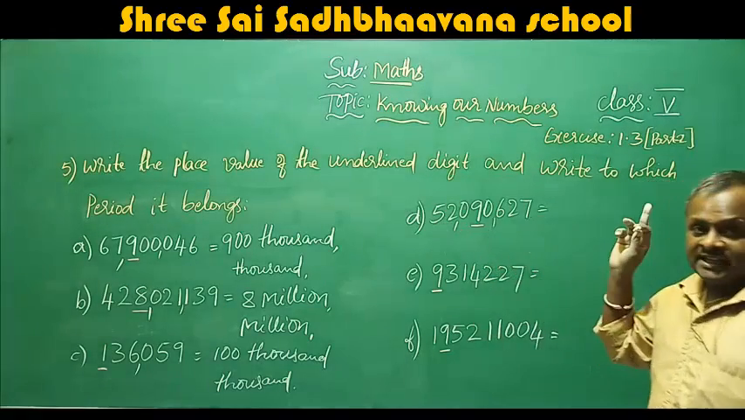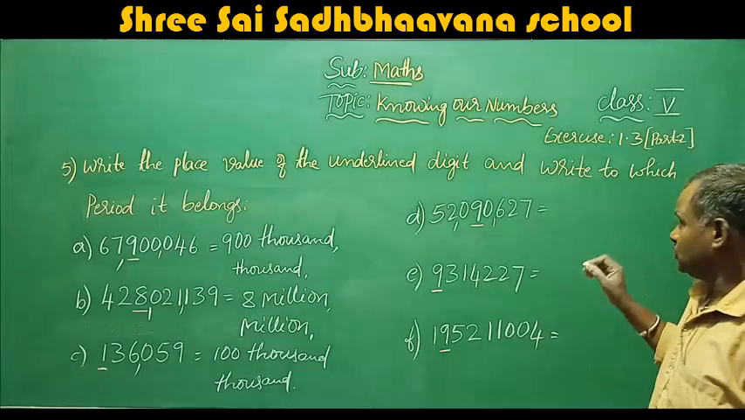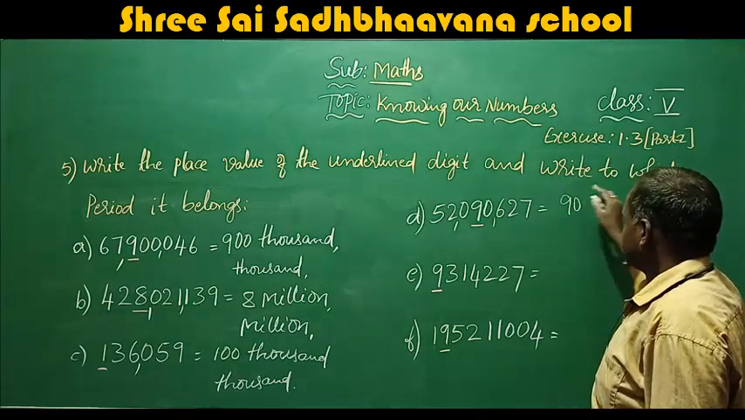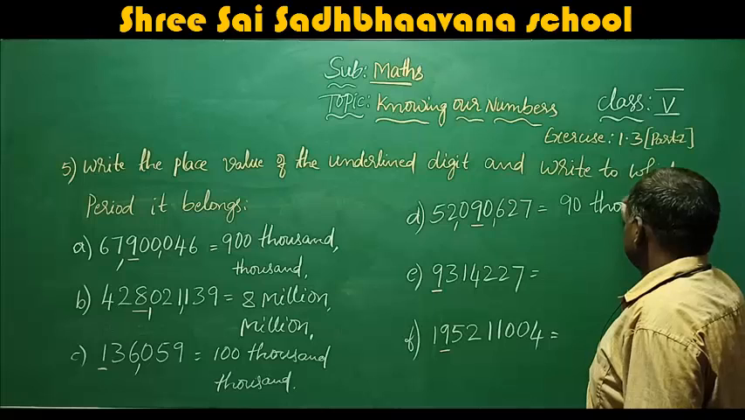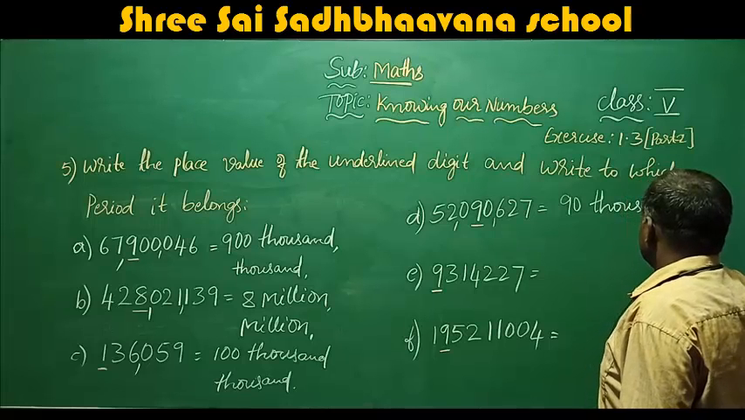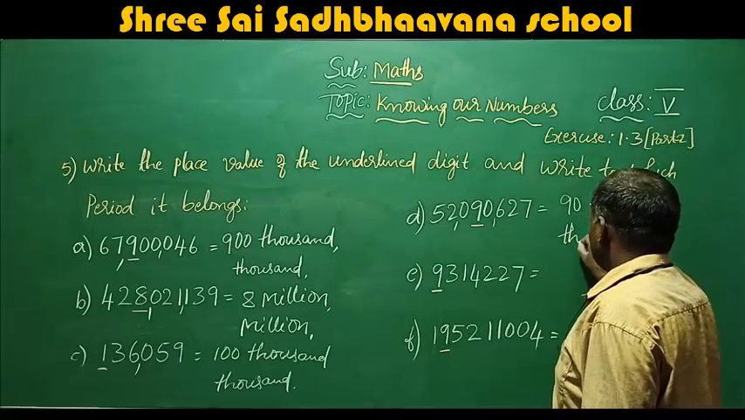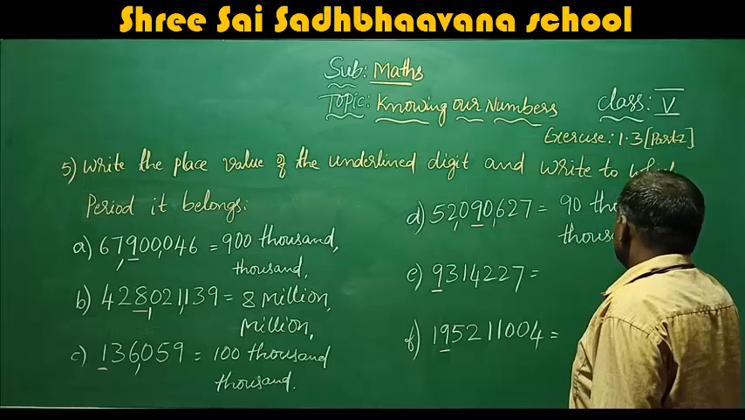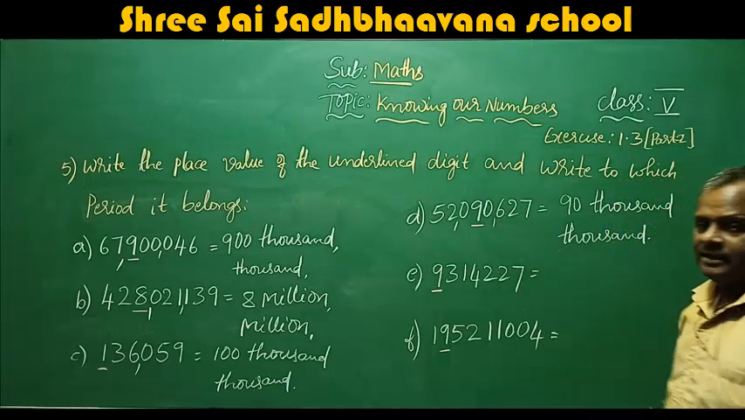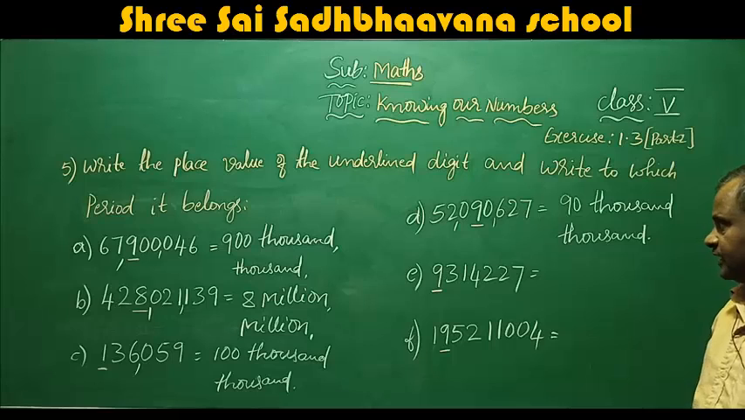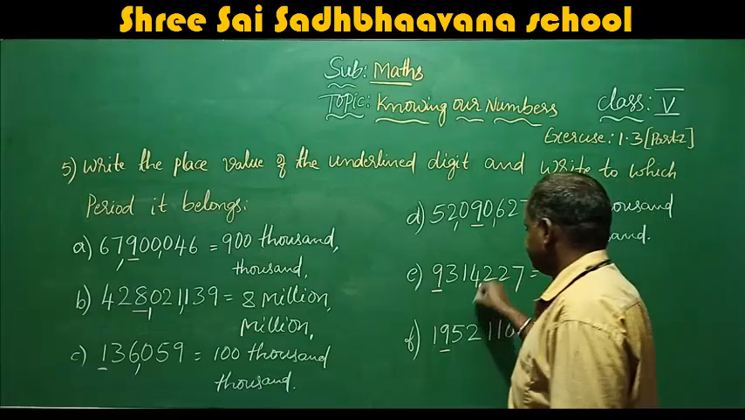So 9 is in the 10,000 place, so the place value is 90,000. So this is in the thousand period. Okay. Next, when you come to here,